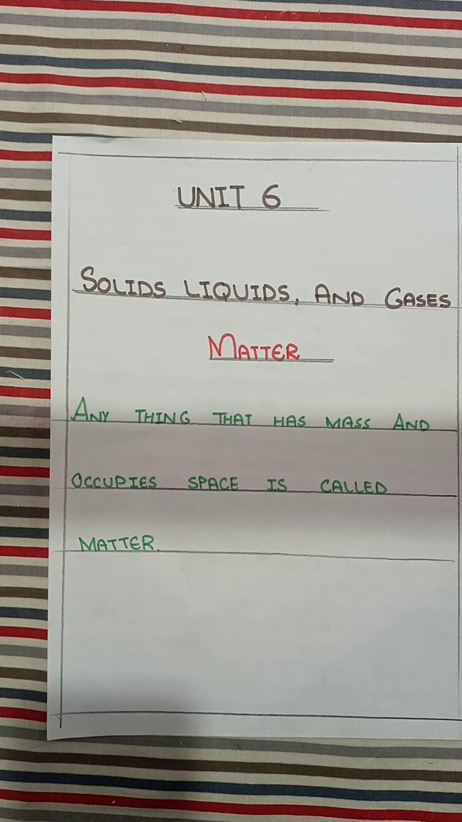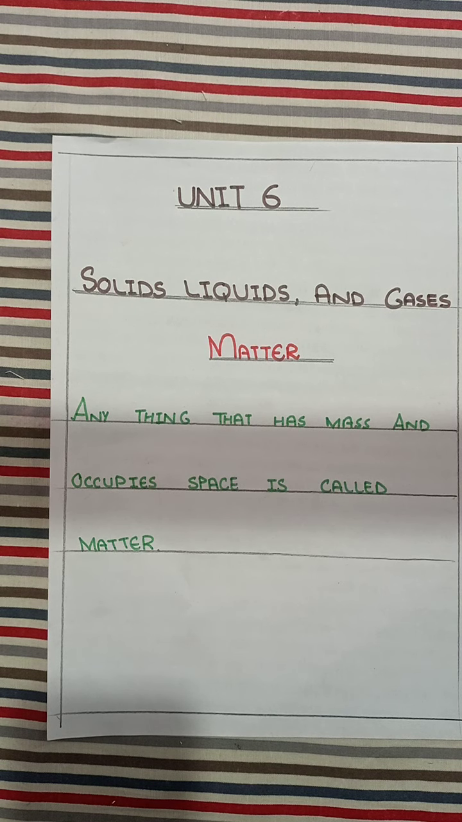Air is also matter because it occupies space and has mass. How will you prove that air is matter? When we fill air in a balloon, it takes the shape of the balloon and fills it, and the size of the balloon increases. It means that air is matter. It occupies space and has mass.